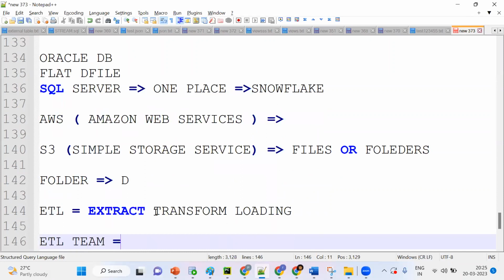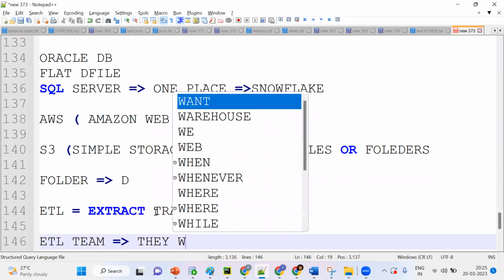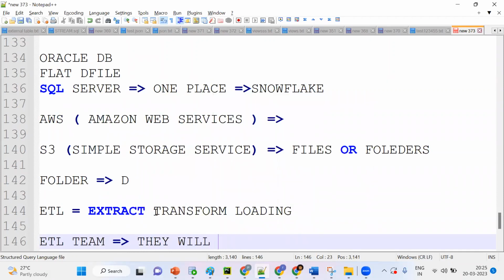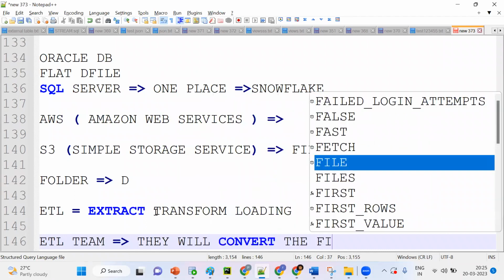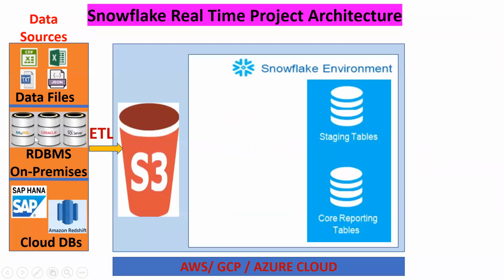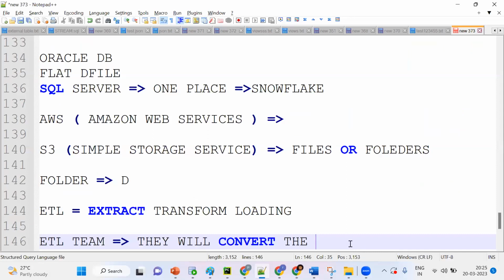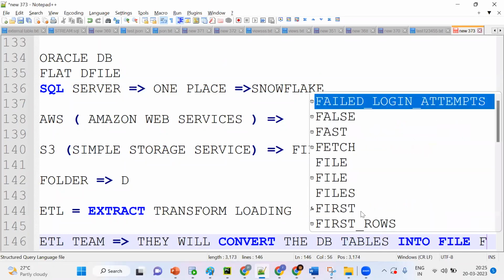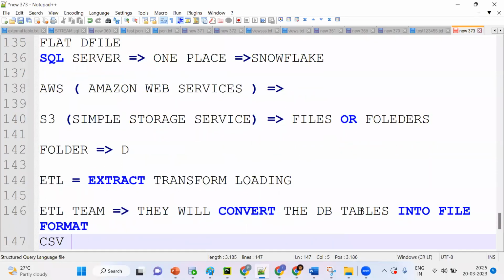Now, what will the ETL team do? They will convert the files. Data will be stored in database tables. They will convert the database tables into file formats. It can be CSV, TXT, JSON, or XML, depending on the data, like what they do for Snowflake.